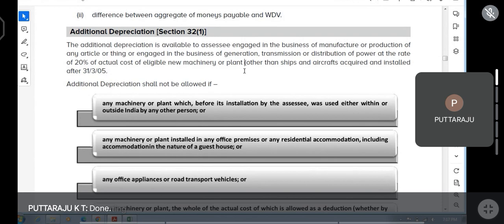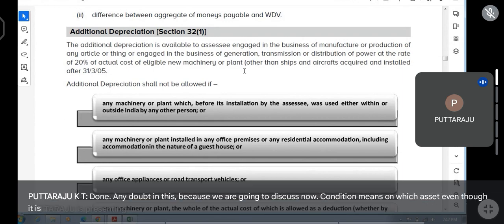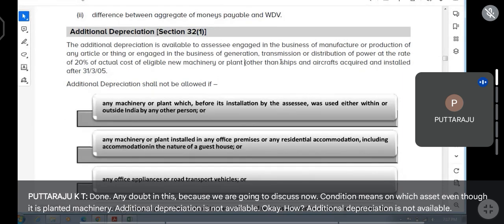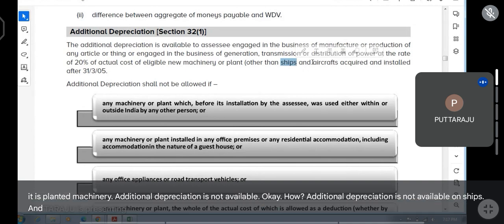Any doubt in this? Because we are now going to discuss conditions. Conditions mean on which asset, even though it is plant and machinery, additional depreciation is not available.